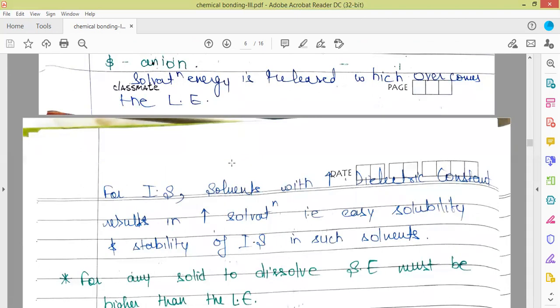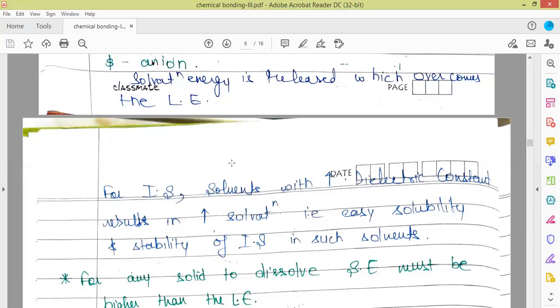What do we mean by a solvent having high dielectric constant? Say water has a dielectric constant of 80. So when we dissolve some ionic solid into water, what will happen? It will weaken the electrostatic forces of attraction between the oppositely charged ions present in the ionic solid by 80 times. So this is the importance of dielectric constant.